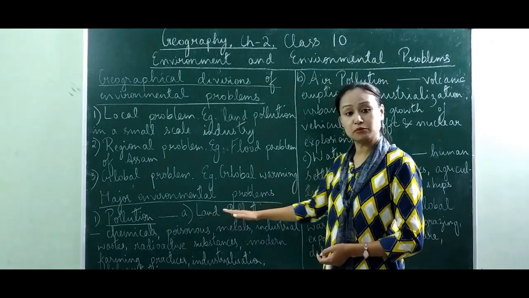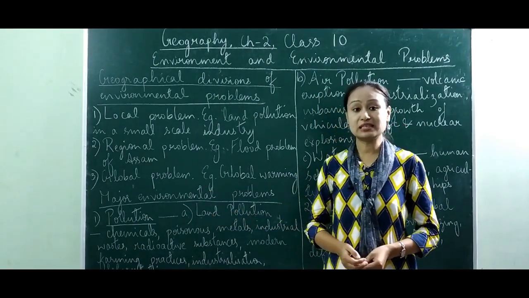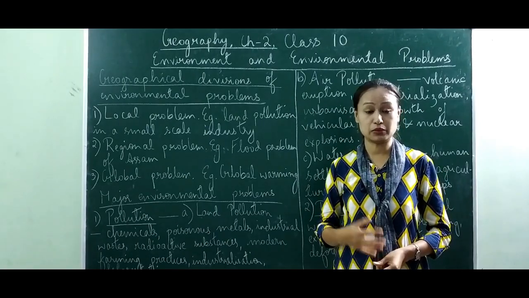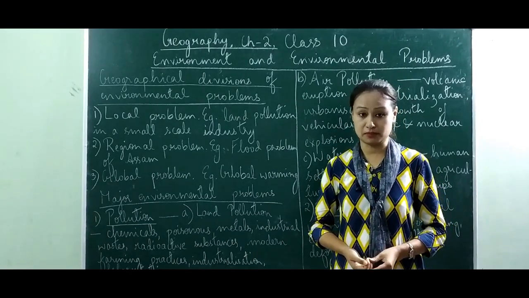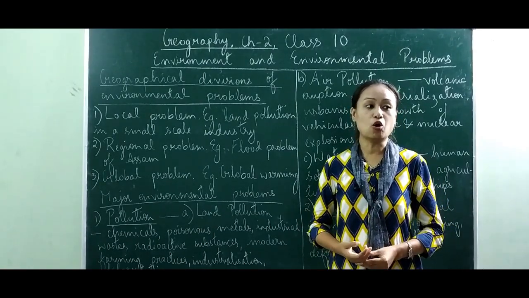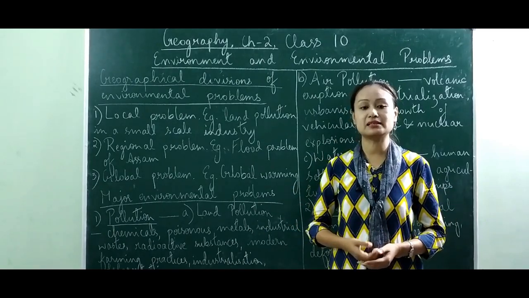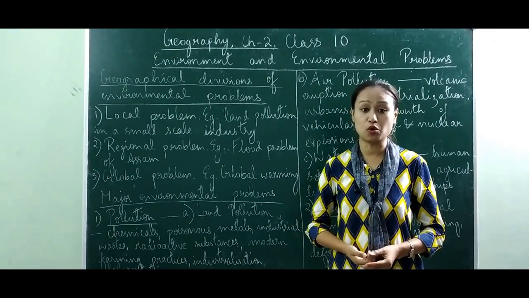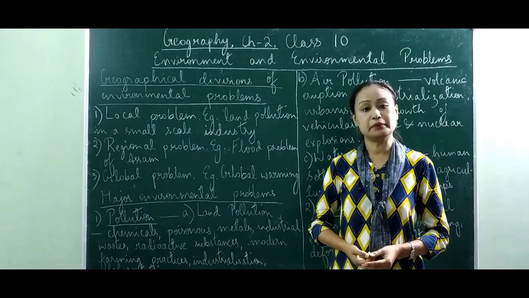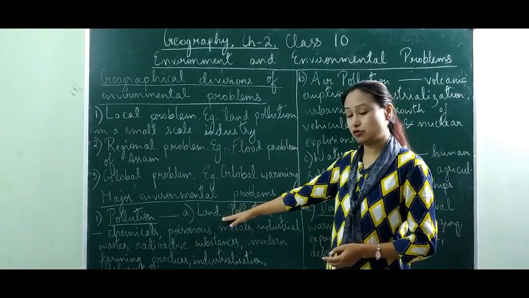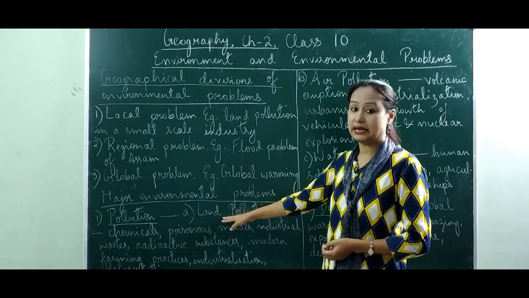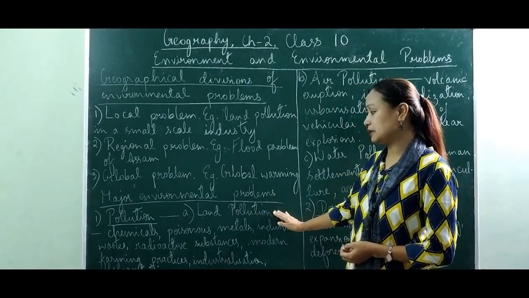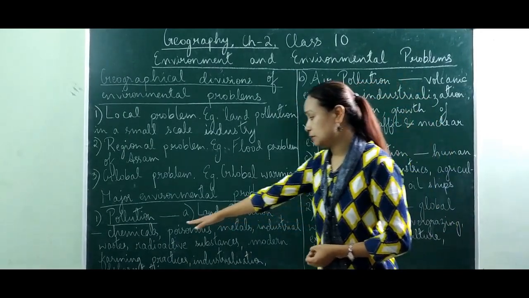Before we come to land pollution, let me tell you the meaning of pollution. Pollution means contamination, or when harmful substances get mixed in the air or water or soil. So that becomes pollution. In land pollution we'll be talking about the contamination of land. Now contamination of land can take place because of the following.